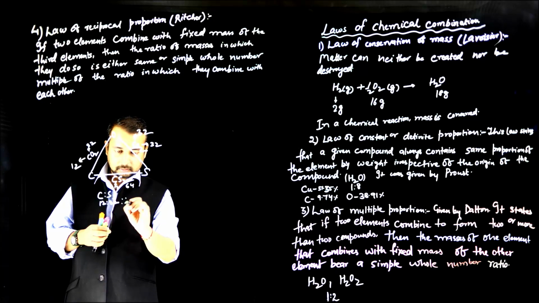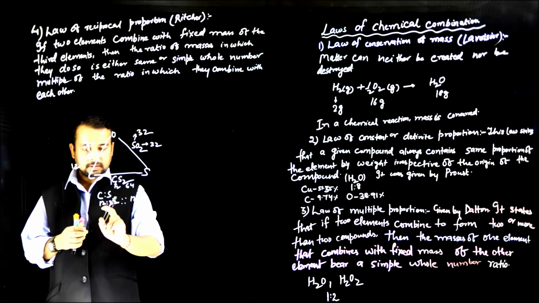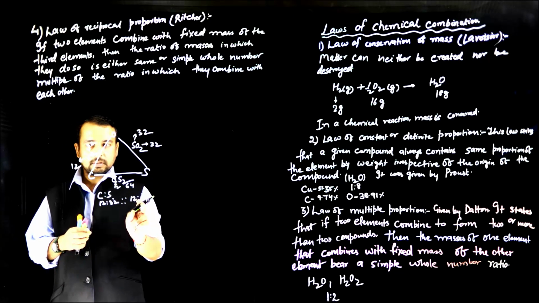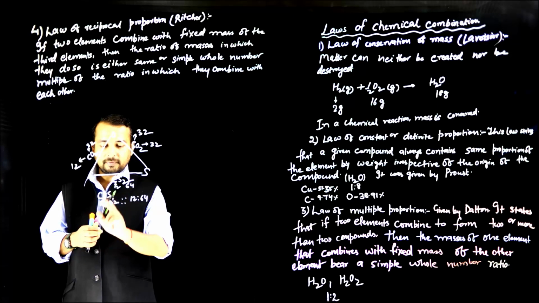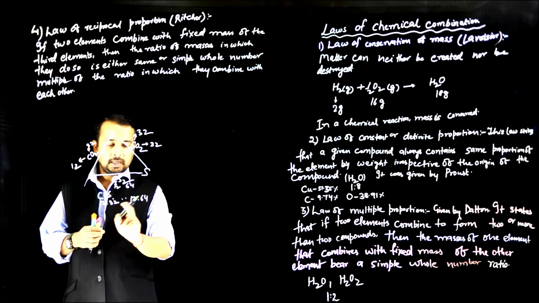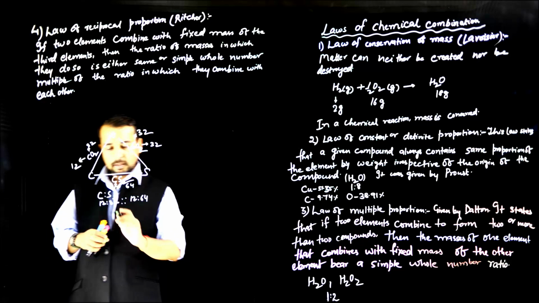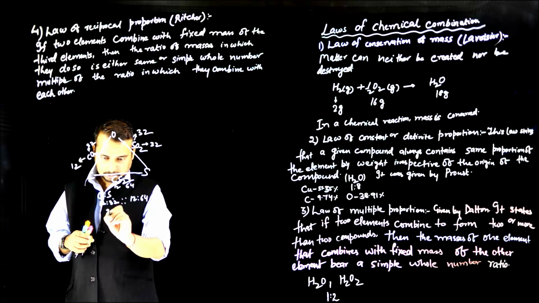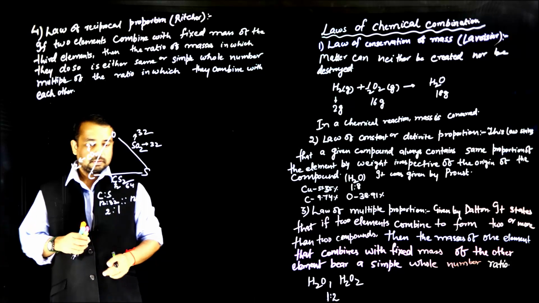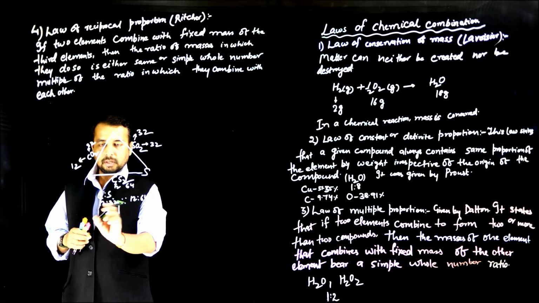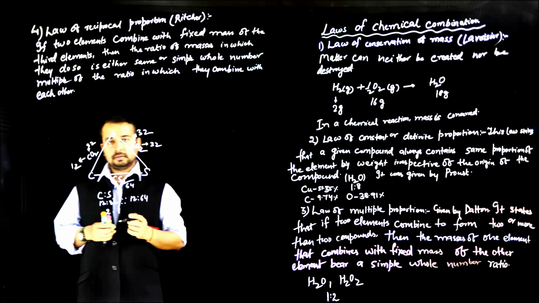So 12 to 64. So this ratio is 2 times this ratio. The ratio in which carbon and sulfur combine with a fixed mass of oxygen is 2 times the ratio in which carbon and sulfur combine with each other. So this is 2 to 1, a simple whole number multiple of the ratio in which these two combine with each other.